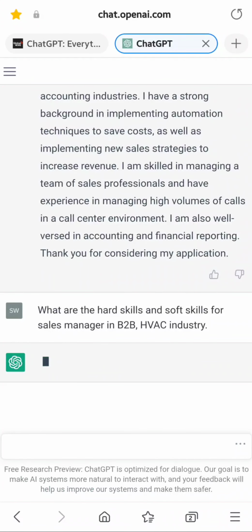Wait, let's see. So what is it going to give you? So it kind of gives you the high level overview. So see if you match the job descriptions. That's how you go back and forth and see it to understand.